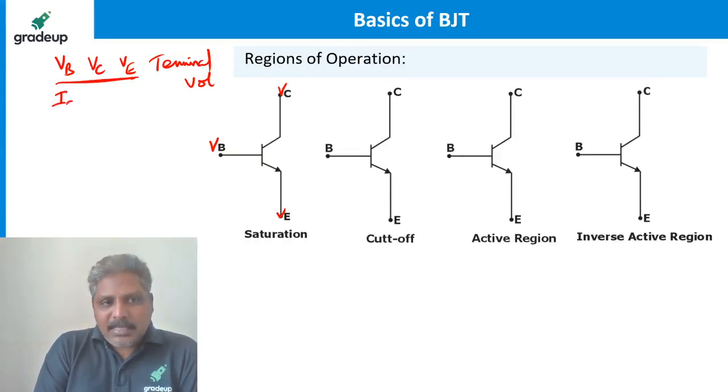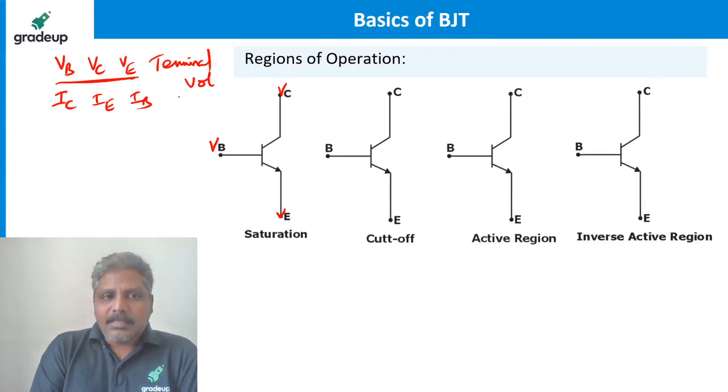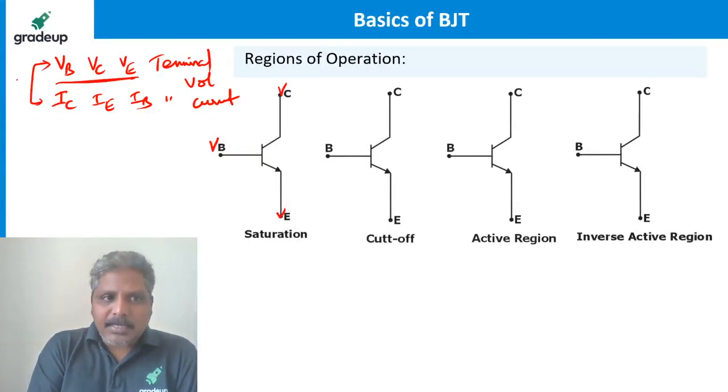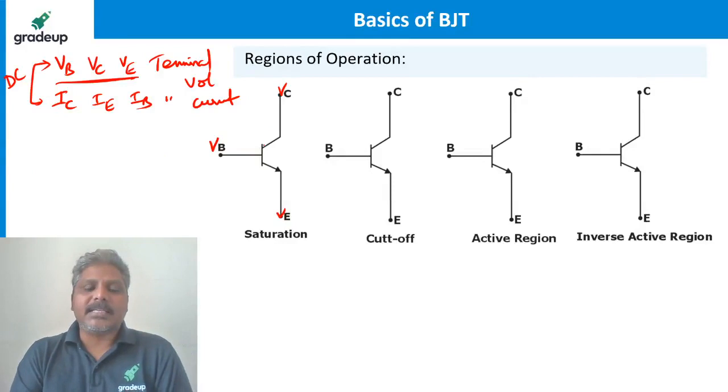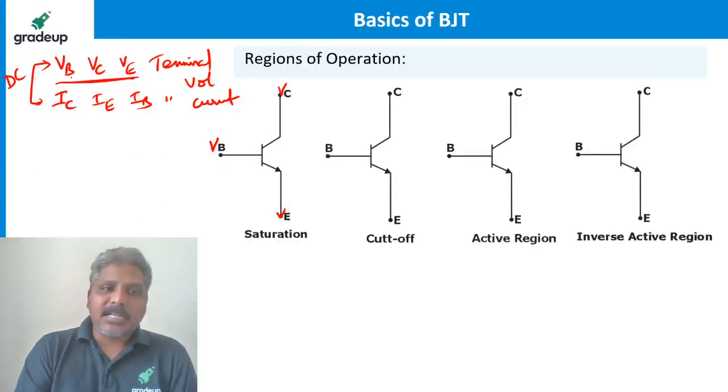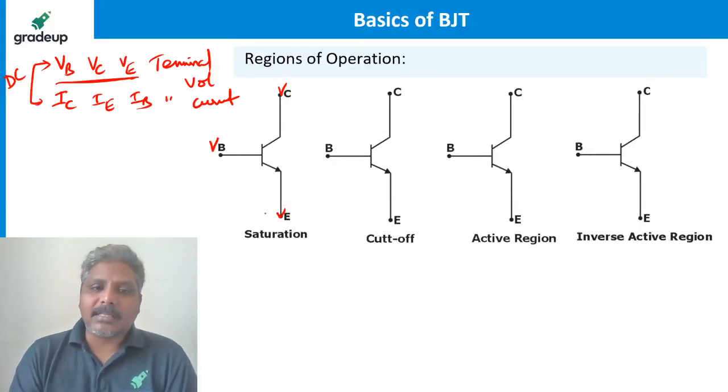If I represent like this, IC, IE, IB, these are called terminal currents. All capital letters. See, I am using all capital letters. That is representing DC voltages and DC currents. All capital letters, suffix also capital. That is called terminal voltages.